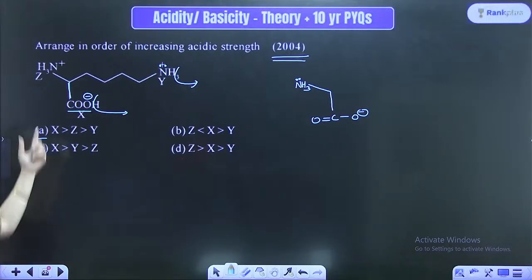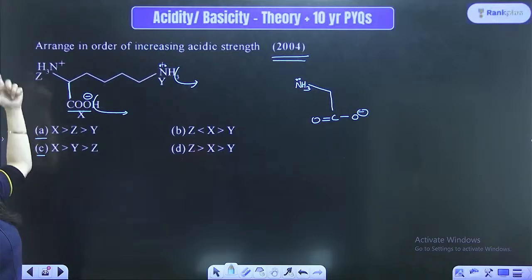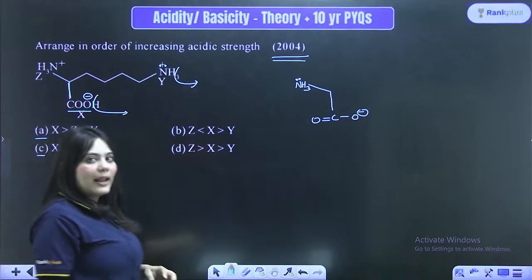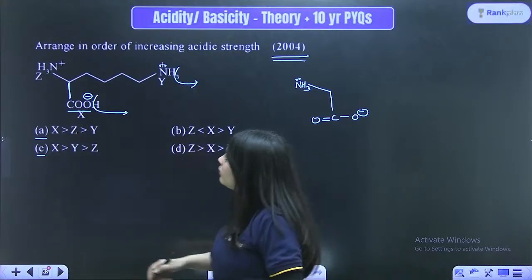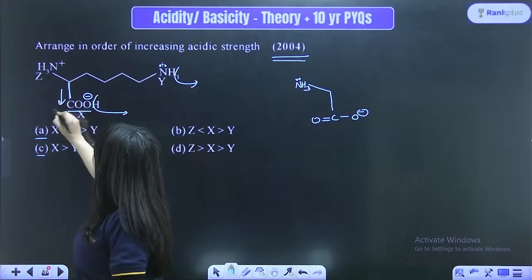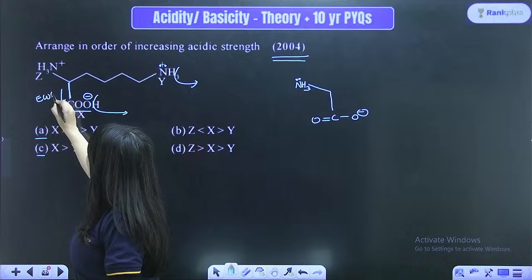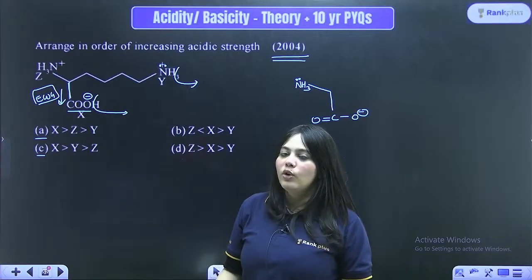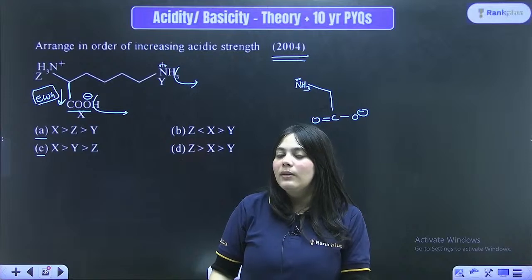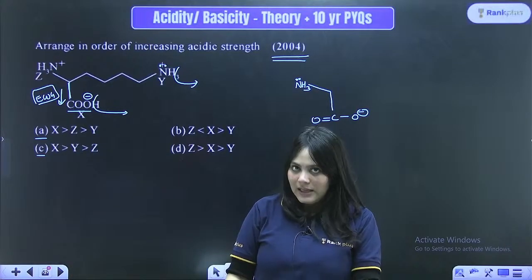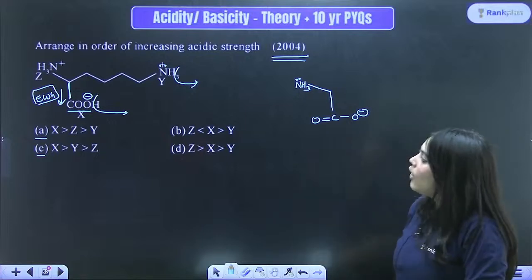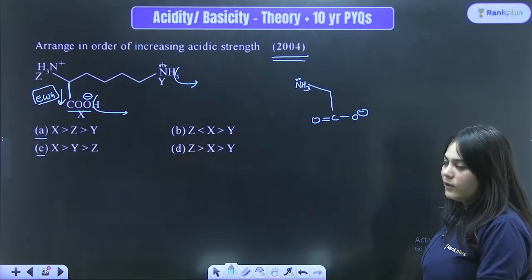So Z will be more acidic than your Y, because it is attached to an electron withdrawing group. The hydrogens next to it become more acidic in nature, which I've already established. So therefore, option A seems to be a better match for this.